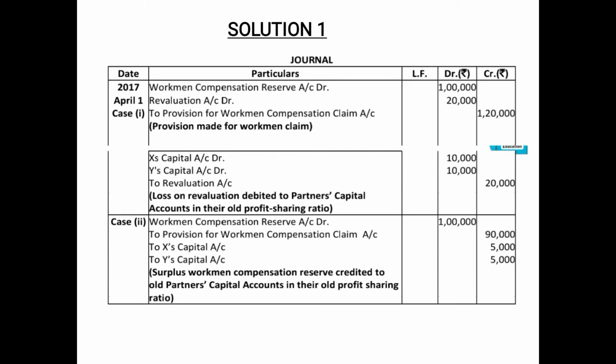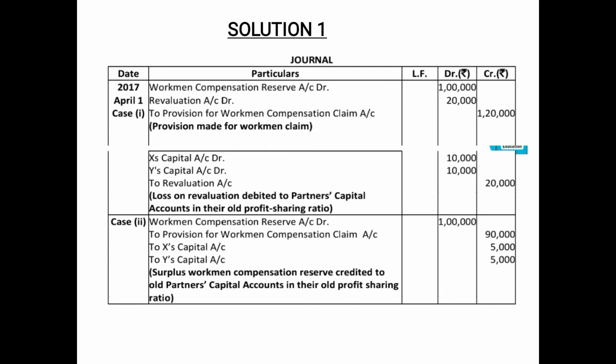and the surplus which is left after meeting the claim, if 90,000 is the claim and 1 lakh is the reserve, then the surplus is 10,000. So this surplus of 10,000 will be distributed among the old partners, that is X's capital account and Y's capital account, in the old ratio, that is in our case equal, 1:1.